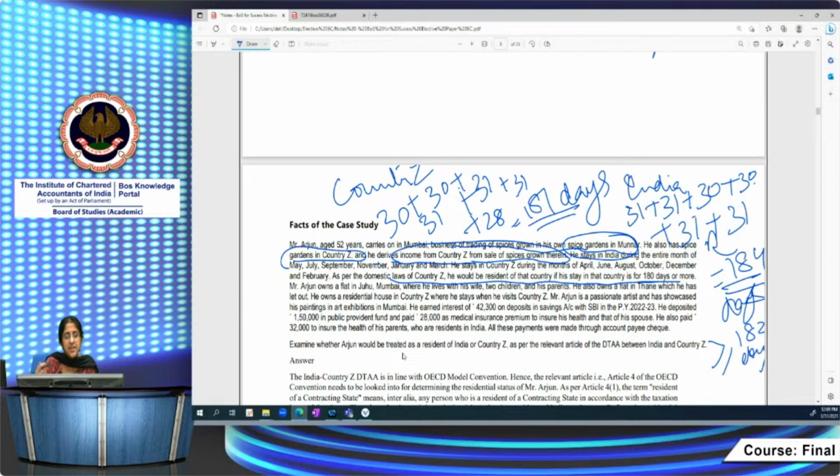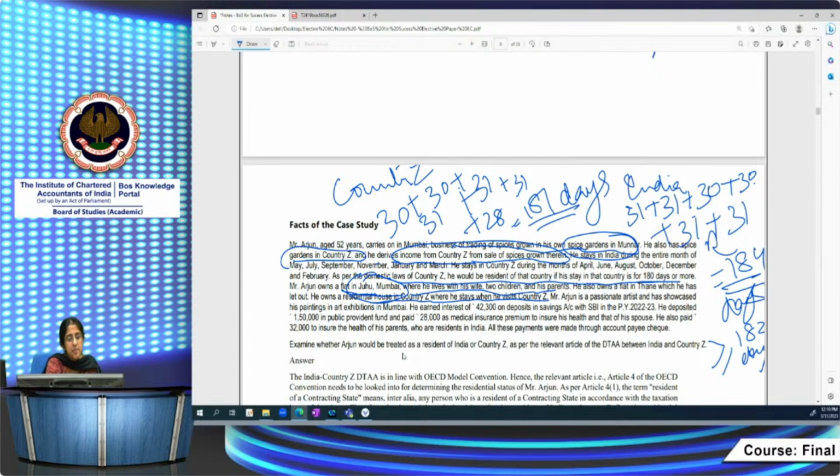So what is given relating to the tiebreaker rule? Arjun owns a flat in Juhu where he lives with his wife, 2 children and his parents. So the permanent home is available to him in Mumbai where he is living with his children. He also owns a flat in Thane which is let out. The flat in Thane which is let out is not a permanent home because it's not available to him, but he has a permanent home in Juhu, Mumbai. That is enough. He owns a residential house in country Z where he stays when he visits country Z. There also he has a permanent home.